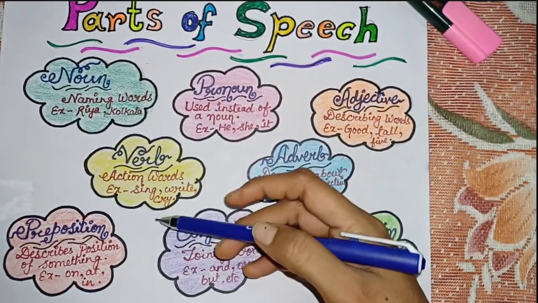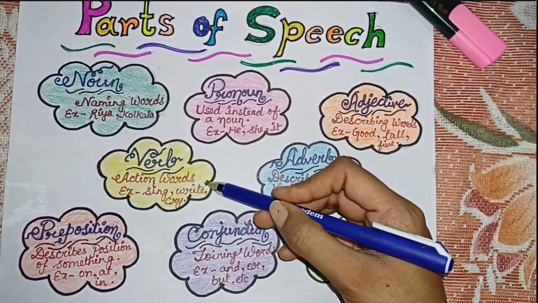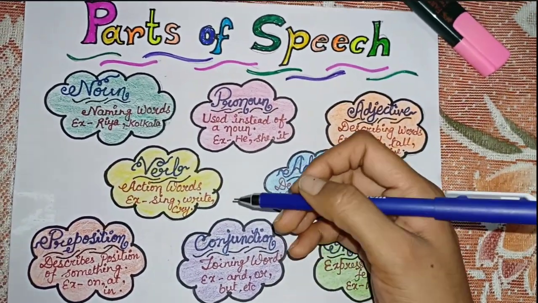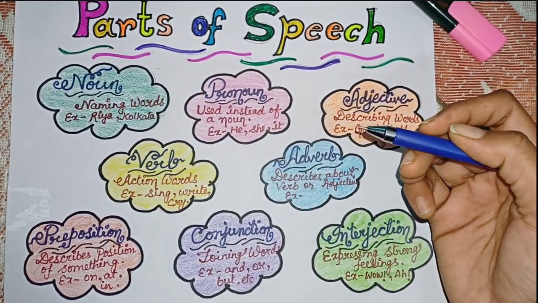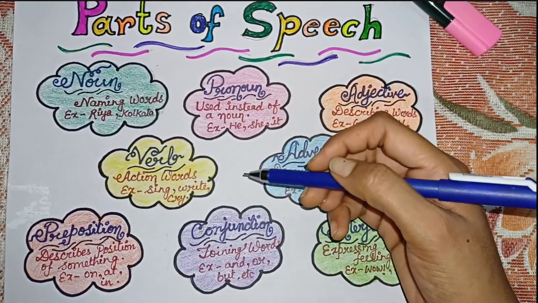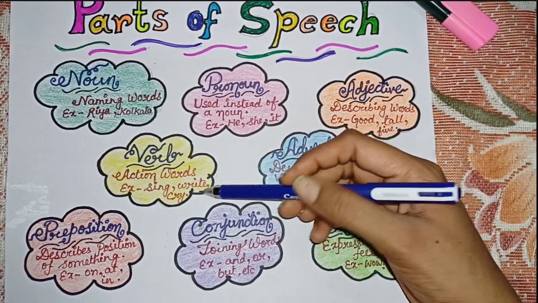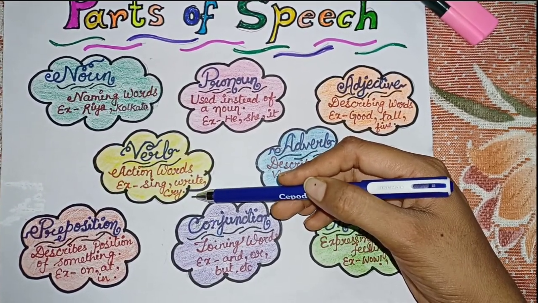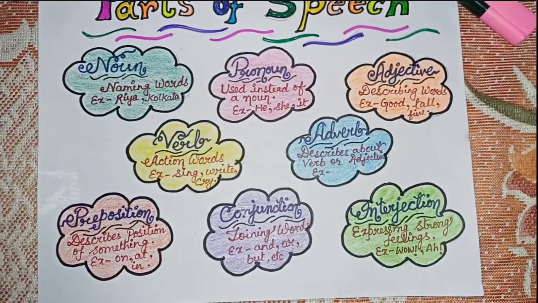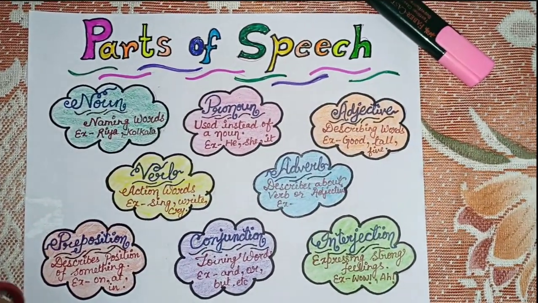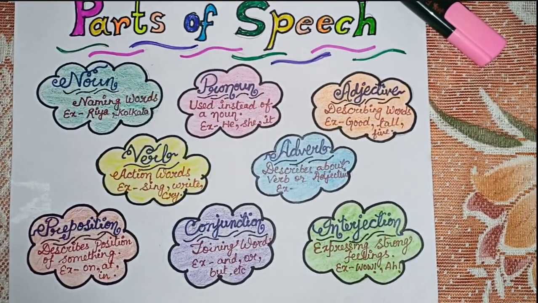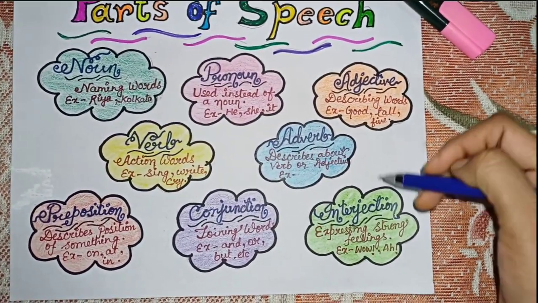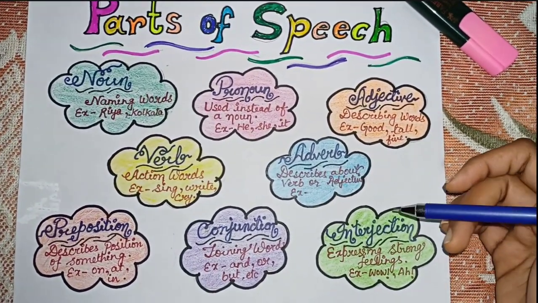Now coming to the next part of speech, that is verb. What is verb? A verb is a doing word, an action word, something which is happening, so that action word is called verb. Like sing, write, cry, all these are examples of verb. For example, if I say that I am explaining to you, what am I doing? I am explaining to you. That explaining word is verb.